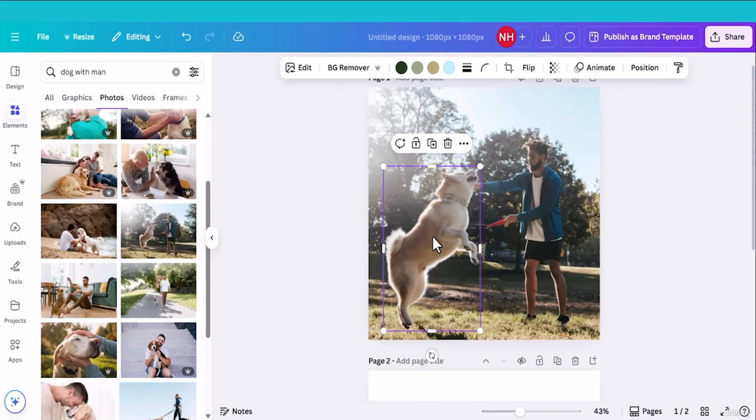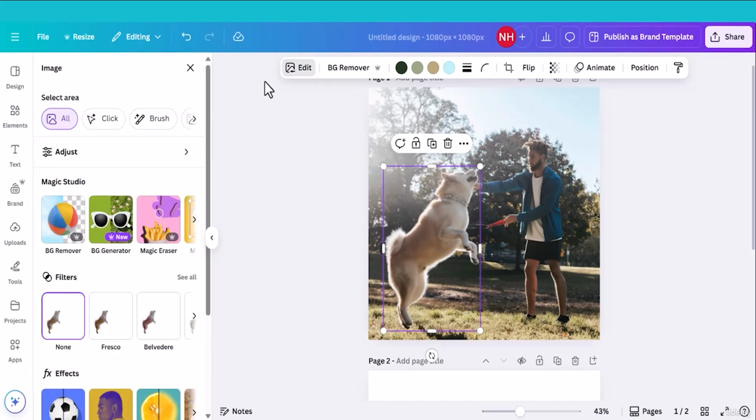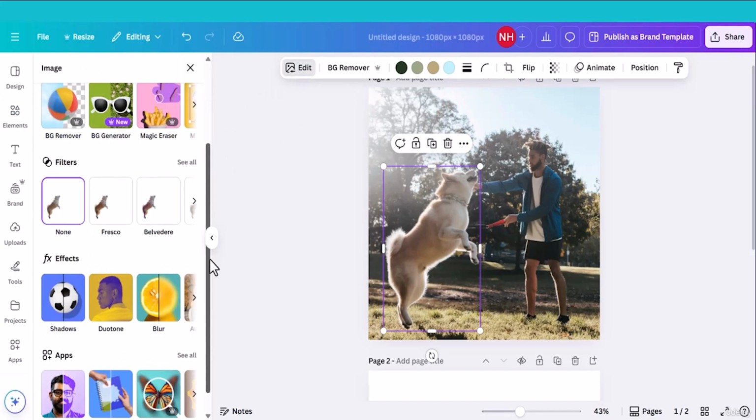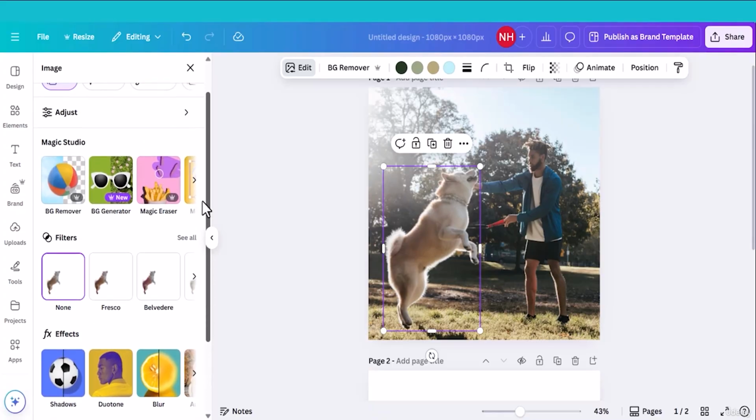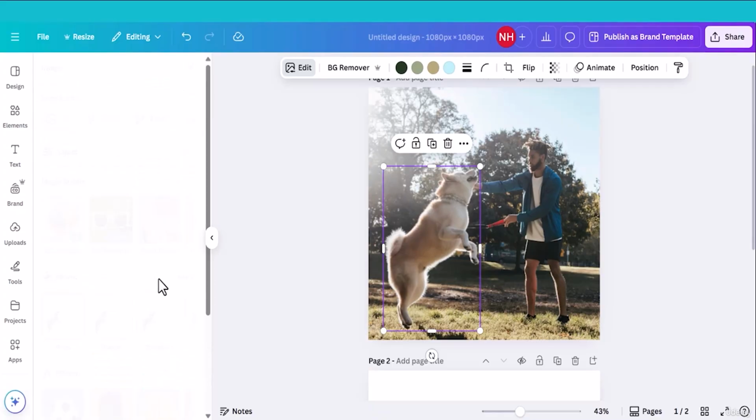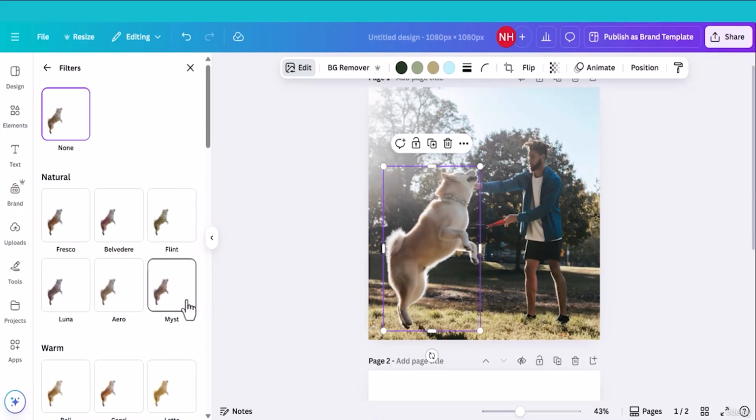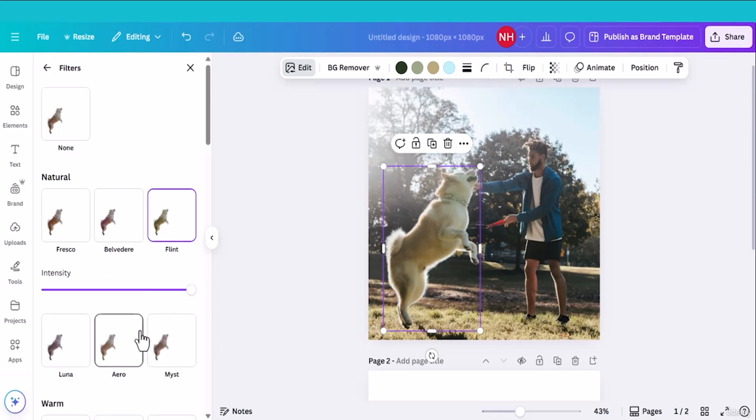I can even edit this image. To edit this image, let's head back to the edit options, click this one and this will open another window. You can select anything from here and edit this one. You can use different filters, for example, this one, Mist. Look at this. You can edit the photo irrespective of the background.